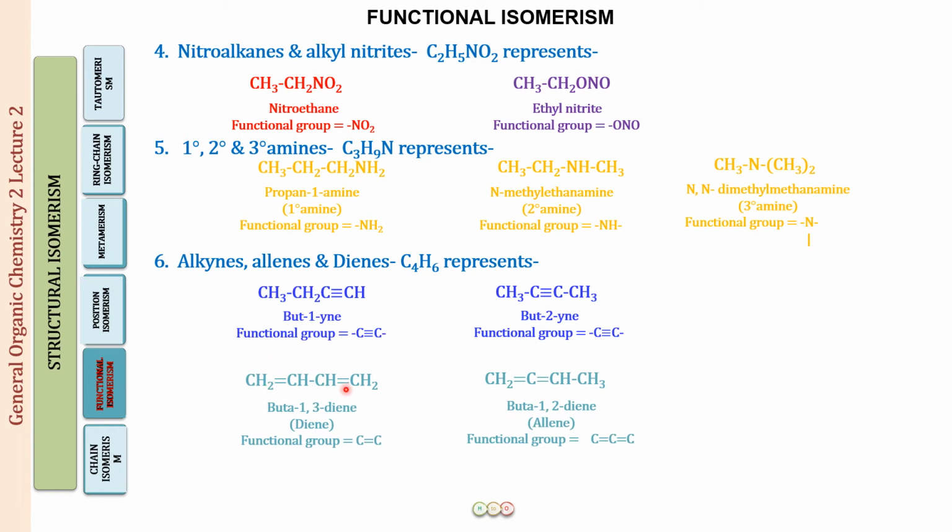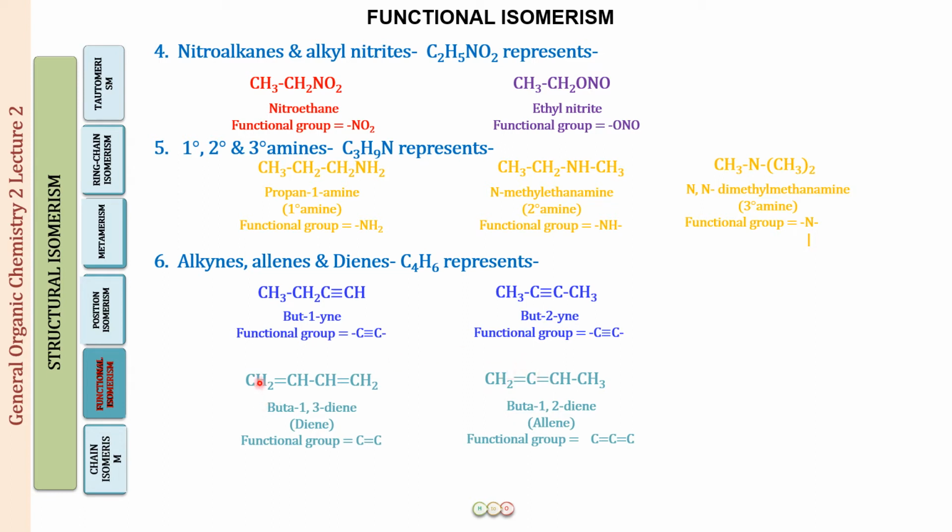So when we have two double bonds at alternate positions, so this is a double bond, a single bond and a double bond, this is called a diene, and the name of the compound is going to be buta-1,3-diene, and the functional group is going to be an alternate double bond, single bond, double bond. Okay, so this alkyne and the diene, you can see they have the same molecular formula, but obviously they will have different chemical properties and physical properties because here we have a double bond, and there we have a triple bond as the functional group. The next you have allenes. Now what are allenes? Allenes are those compounds where the double bonds are consecutive in position.